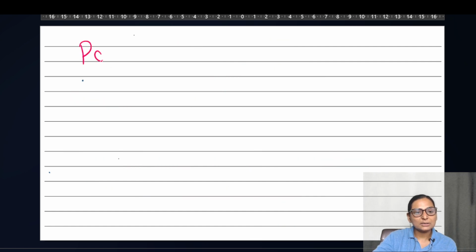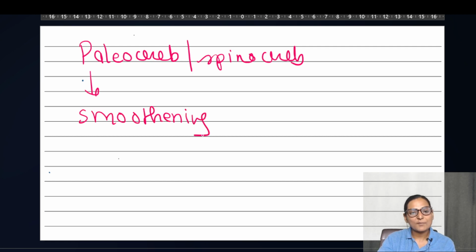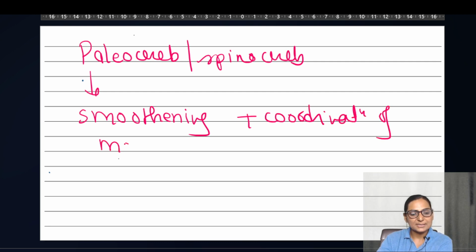Finally, you have the paleocerebellum, which you also call the spinocerebellum, and its function is smoothening and coordination of the movements. Smoothening and coordination of the movements, right?